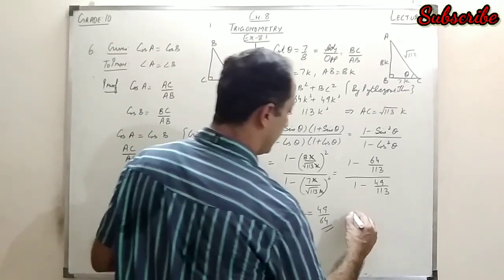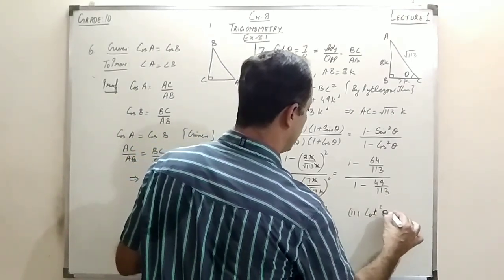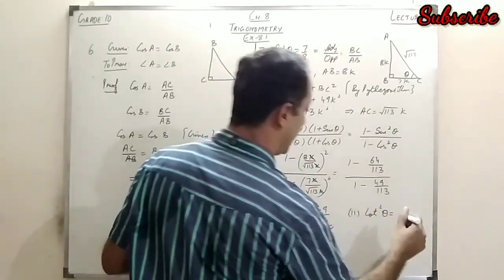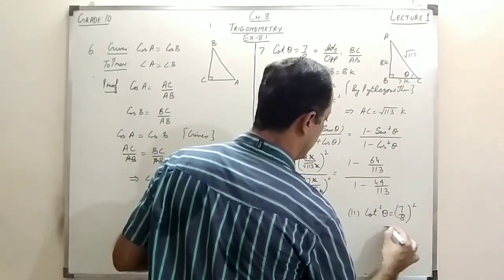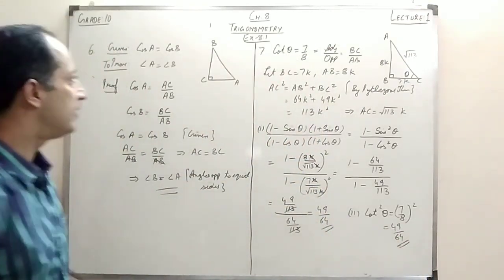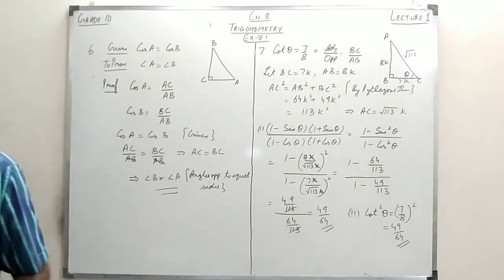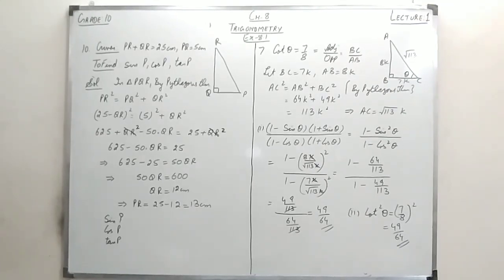And for the second part, I have to find the value of cot square theta. Cot theta is already 7 by 8, so cot square theta would be the square of 7 by 8. That will be 49 upon 64. Right, dear friends? So this was the solution of the 6th and 7th questions. Let's take one more question of this exercise. Now let's take the last question of this exercise.